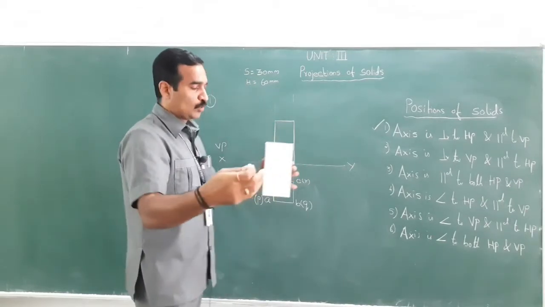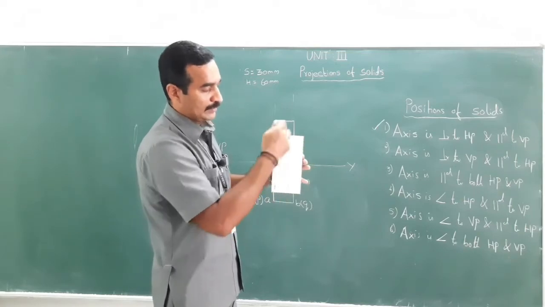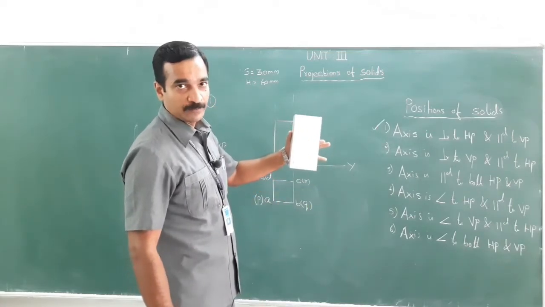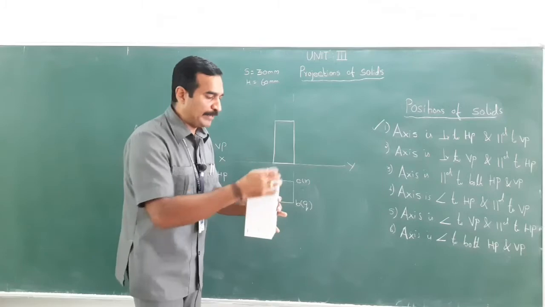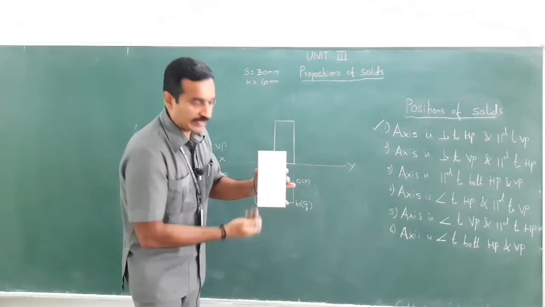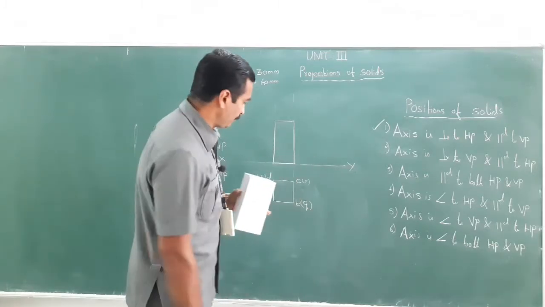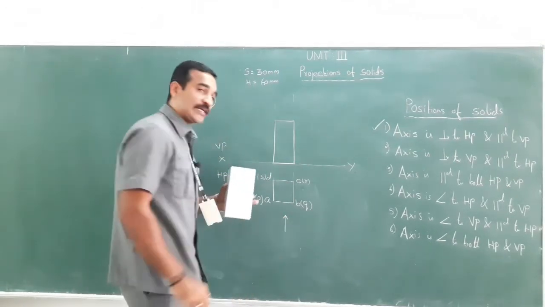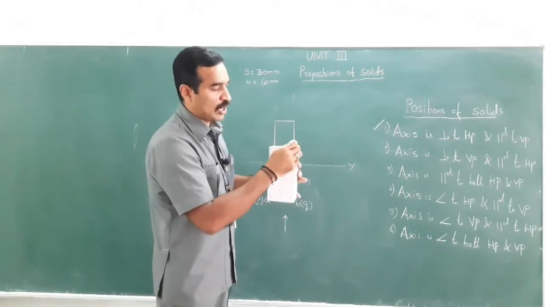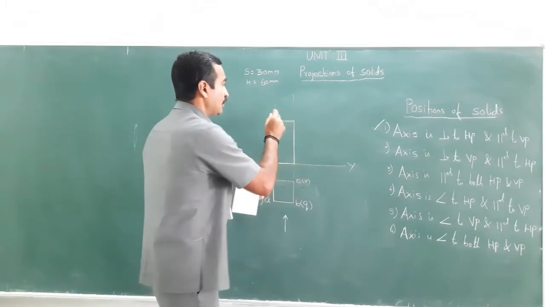So, when you look at it from the front, you could see the rectangle. I have given the names A, B, C, D, P, Q, R, S. When you look at it from the front, what are the things that are visible? The corners A, B are visible, right?